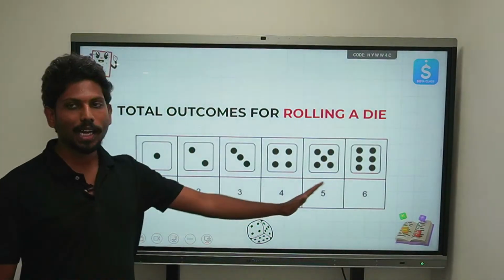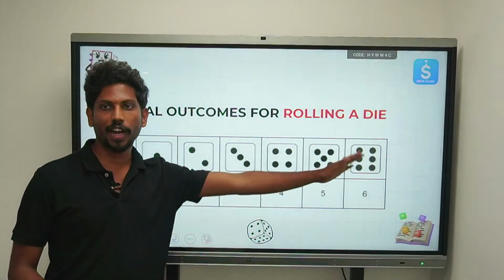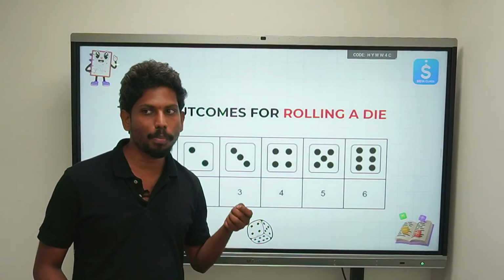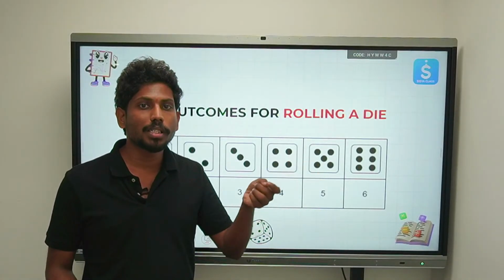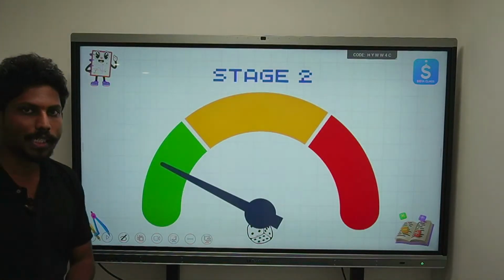There are 6 outcomes. A die comprises 6 numbers: 1, 2, 3, 4, 5, 6. These are the outcomes when you are rolling a die. These are the total possible outcomes when you are rolling a die. Okay, now let's go further.